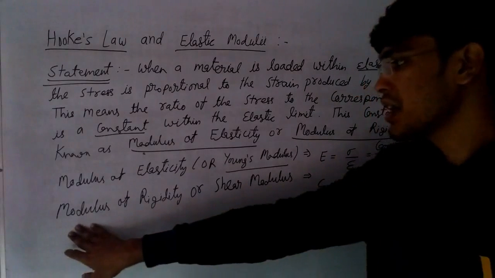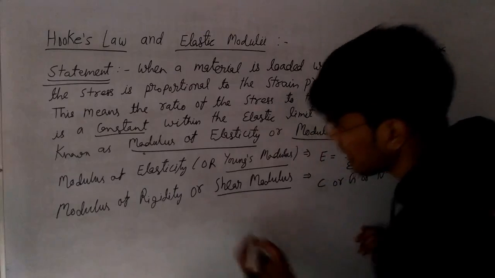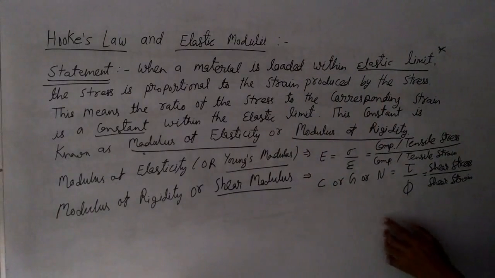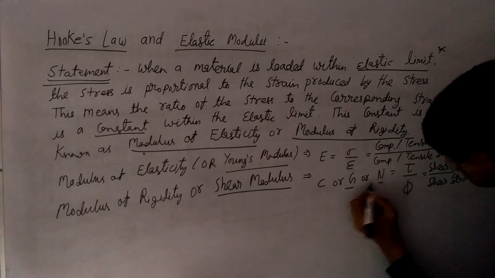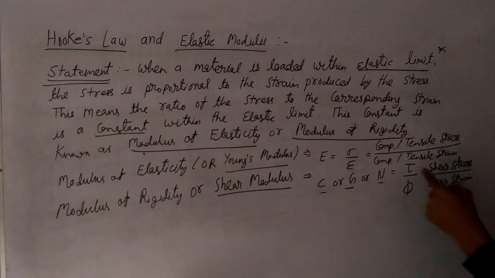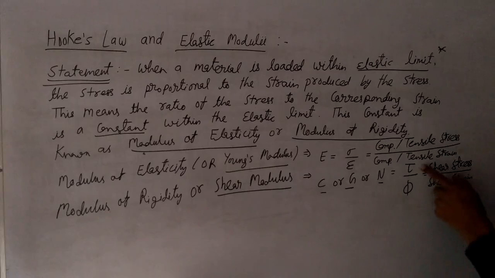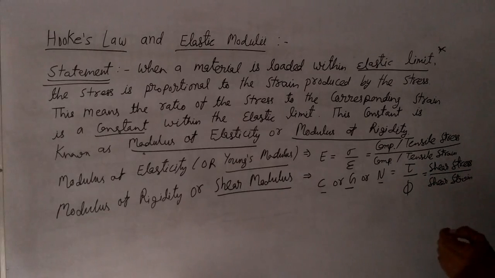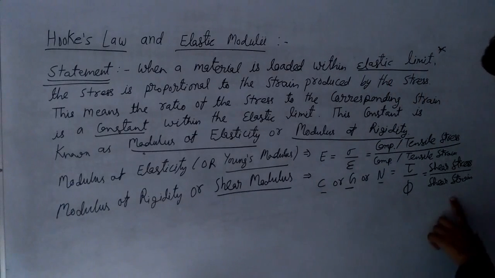The second one is modulus of rigidity, also termed the shear modulus, and it is denoted by C, G or N. It is the ratio of shear stress tau to the shear strain phi. So our modulus of rigidity is the ratio of shear stress tau to the shear strain phi. The shear stress and shear strain we have already discussed.